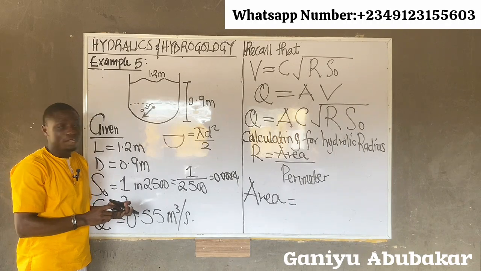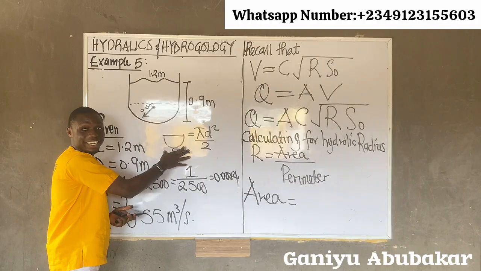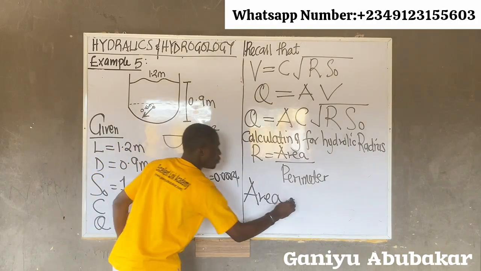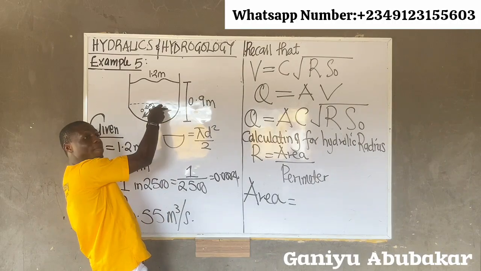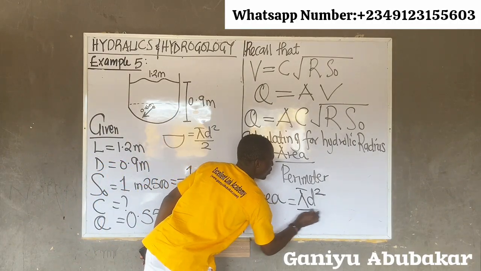See what I'm saying? Because I'm using a semicircle, the diameter becomes half. That'll be half, that'll be 2. So I'll have my area as what? First is first. I'm considering this first shape. For this one, I'll have what? Pi D squared over 2.